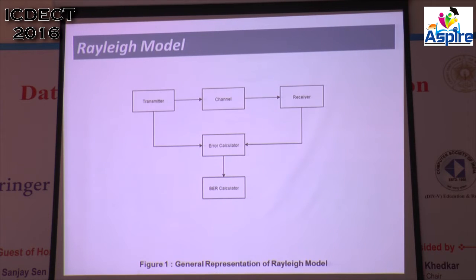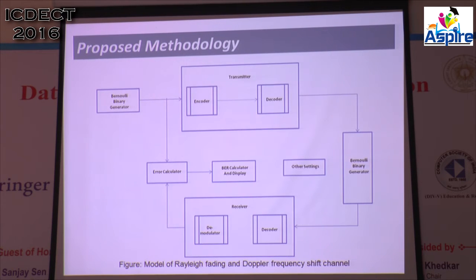Here is the Rayleigh generalized model, which has a transmitter, receiver, channel and error calculator. This is the methodology I have adopted, with the transmitter block on one side and the receiver block on the other. In the transmitter block there is an encoder. This is a factor related to the Doppler frequency shift; these are the two issues we have considered. In the encoder, a convolution encoder is used, which has two modes of operation: a continuous mode and a truncated mode.